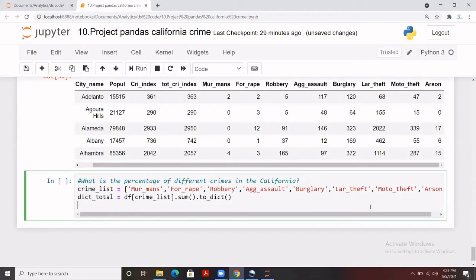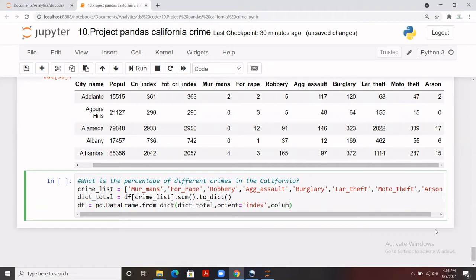And what I need to do is I'm going to create a new data frame. Let me give it a name dt, and using pd.DataFrame, I'm going to use a from dictionary function, .from_dict, and this is the variable that I have created. I'm going to pass it here. What I need to do, I just need to orient it as an index, so I'll pass orient equals to index, right?